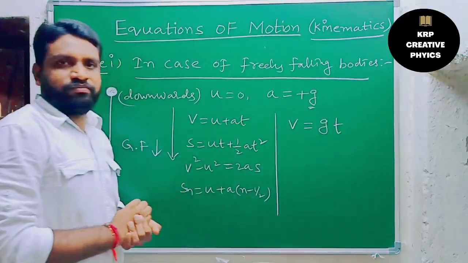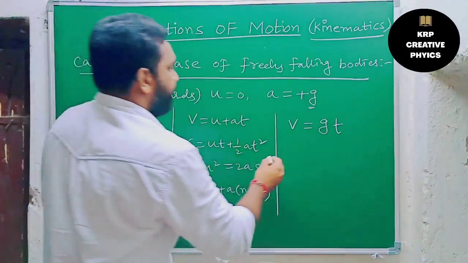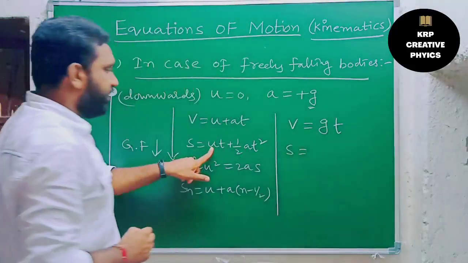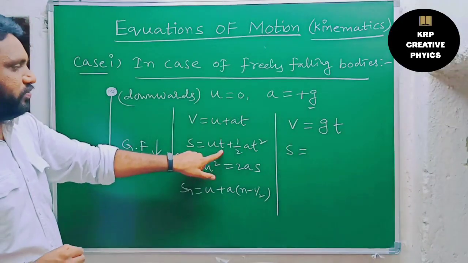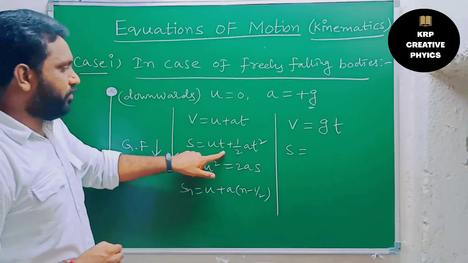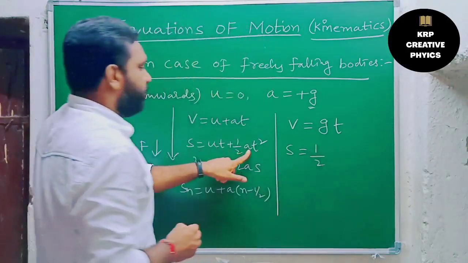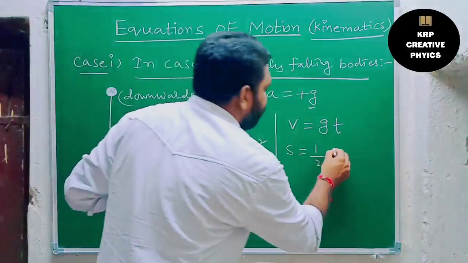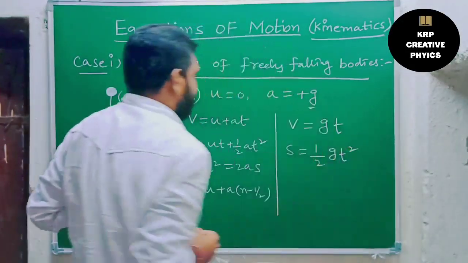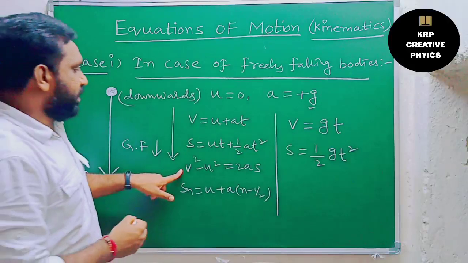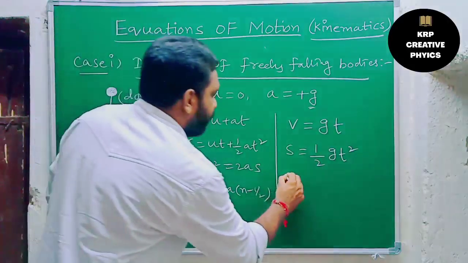v equal to gt. And next, if we consider the second equation, s equal to, instead of u, we need to substitute 0. 0 into something is 0, so this term will be negligible. So remaining half, instead of a, what we need to write? g. Remaining as it is, gt square. And let's see the third equation. So v square means v square only.